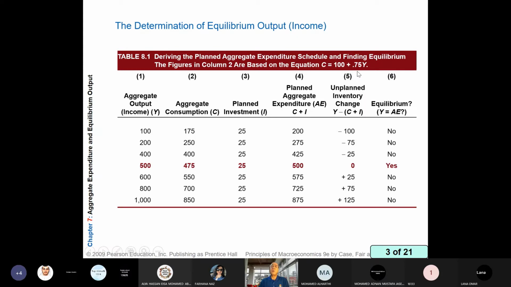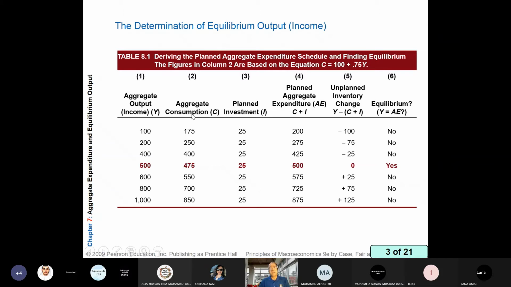What is marginal propensity to save? Marginal propensity to save equals 1 minus 0.75 equals 0.25. Because marginal propensity to consume, 0.75, and marginal propensity to save, 0.25, always equal 1. Okay, so I will start with different levels of income from 100 to 1000.